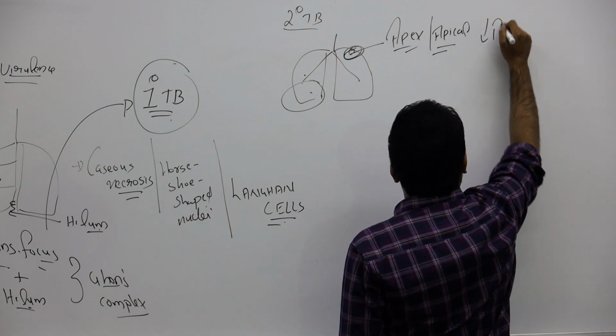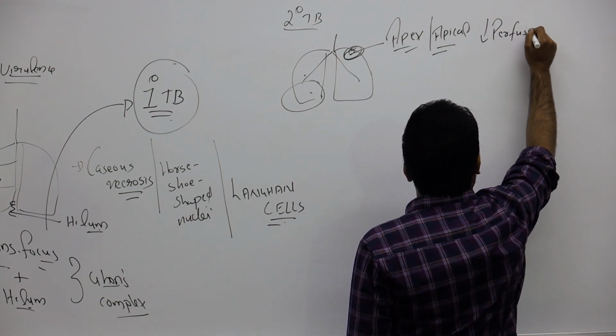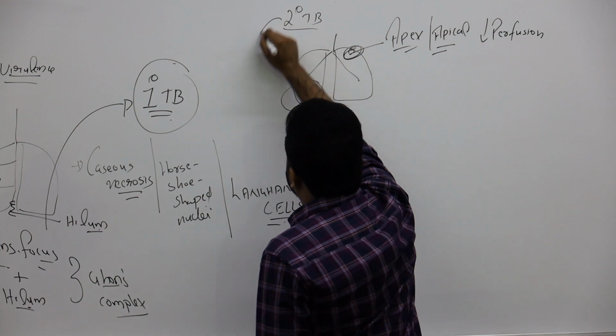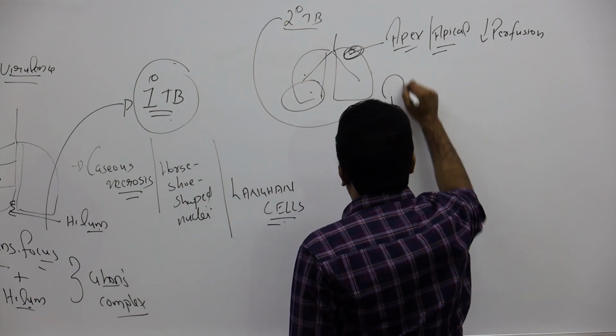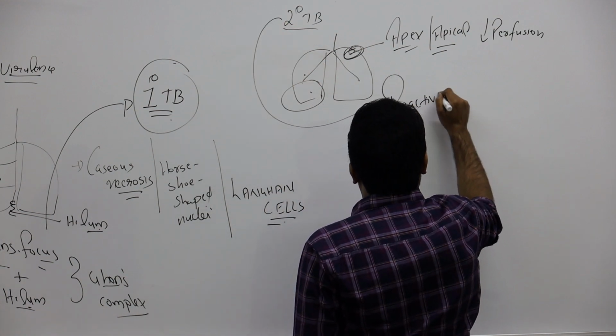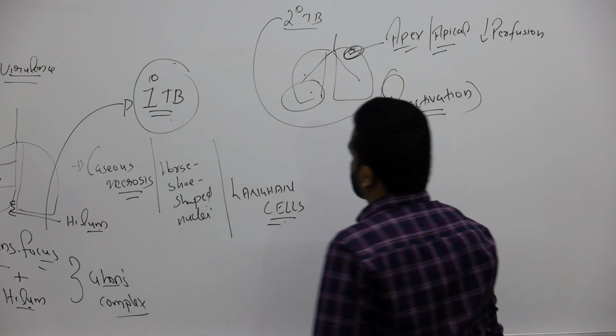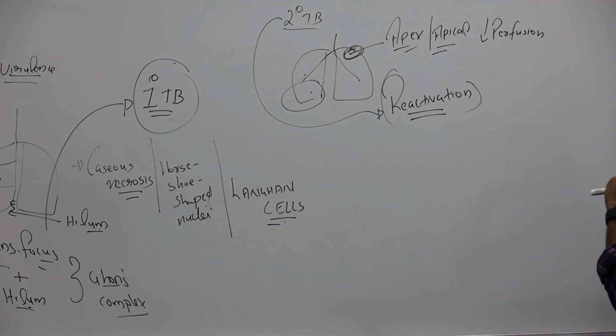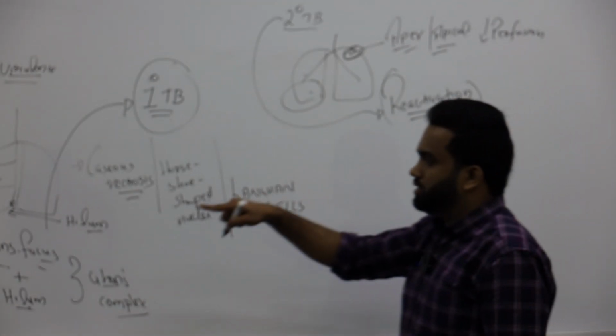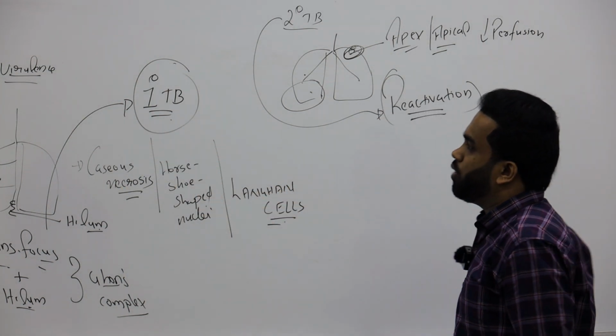So they will have decreased perfusion. Actually secondary TB is a type of reactivation. Secondary TB is actually a reactivation. So once again, that's the main important thing we have to know.